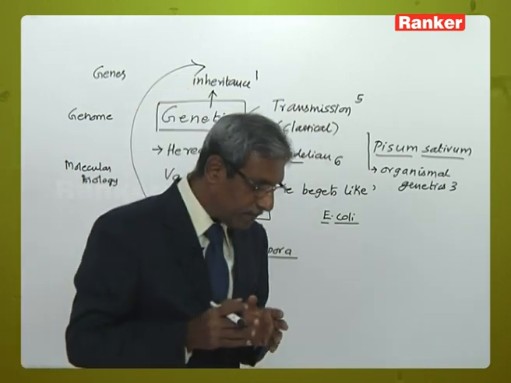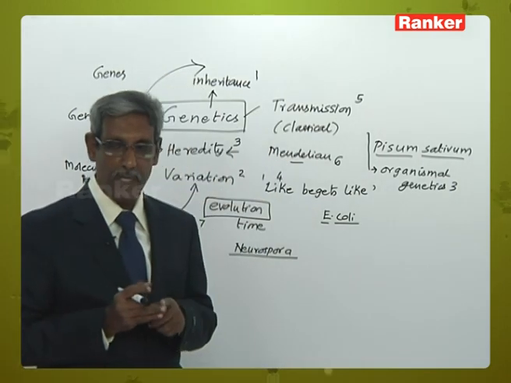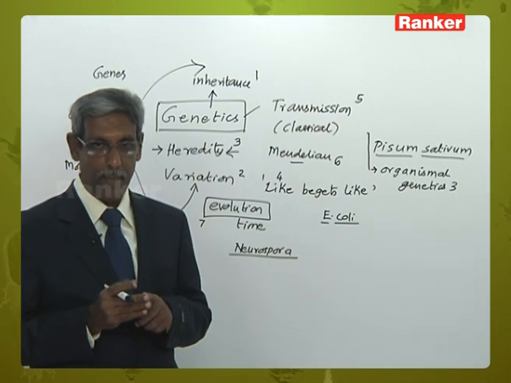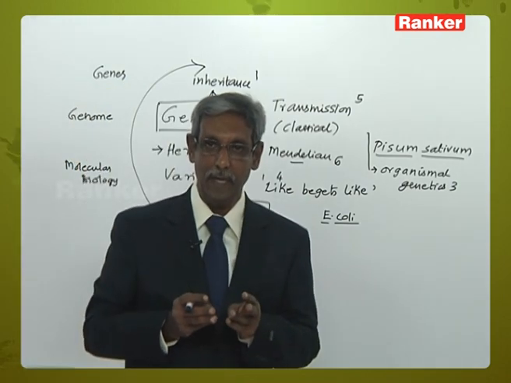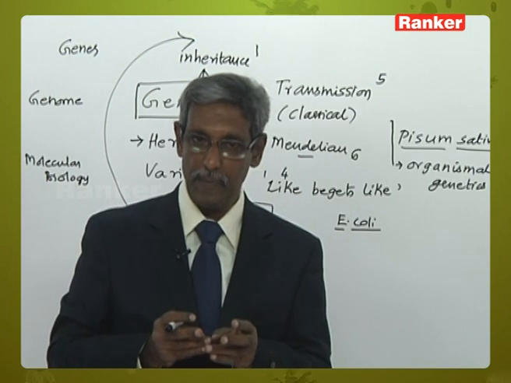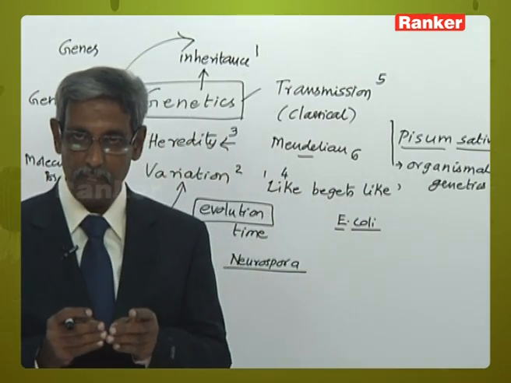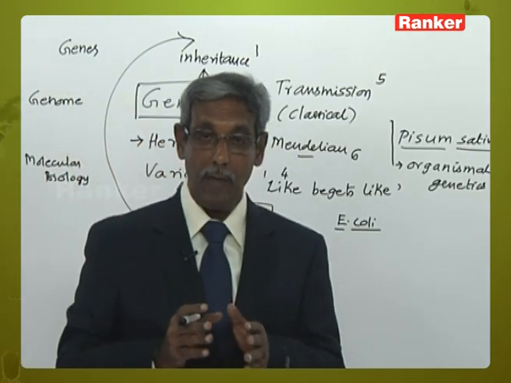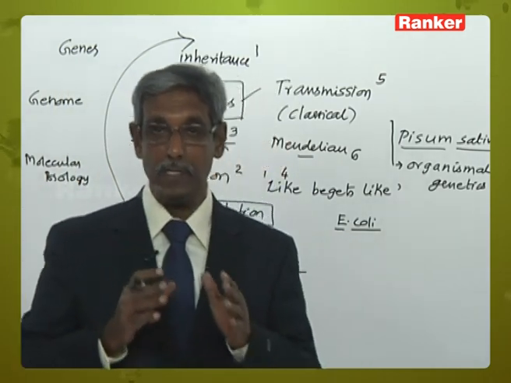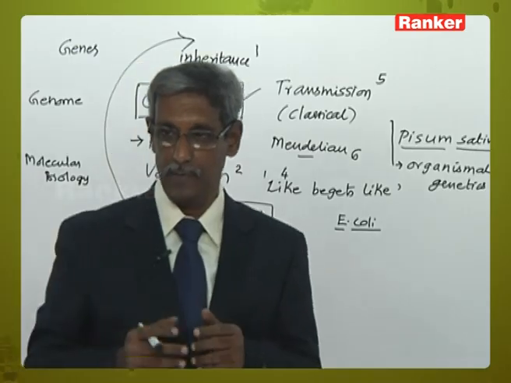So, in short, classical genetics or transmission genetics or Mendelian genetics believes in A. principles of heredity, B. transmission of characters, C. organization of genes and chromosomes, 4. gene mapping or the order and the sequence of the particular genes on the chromosomes.